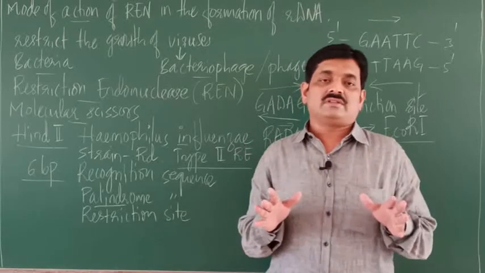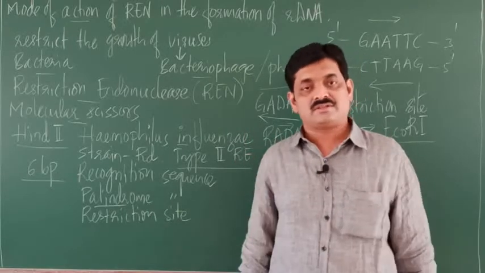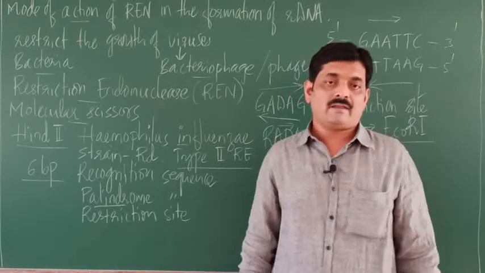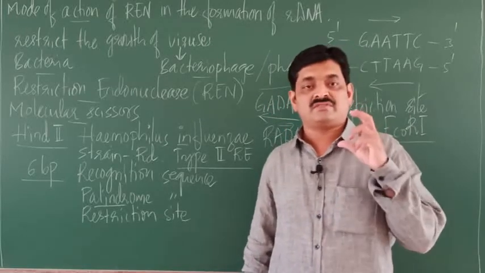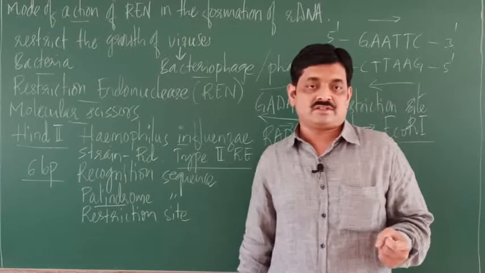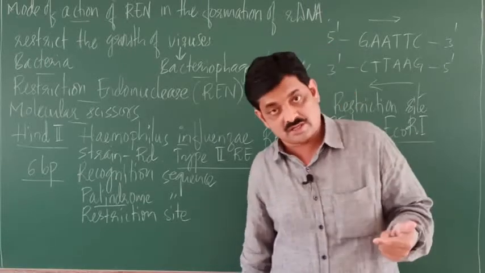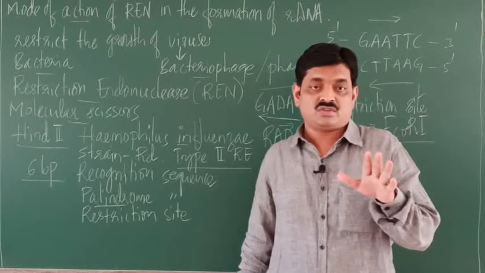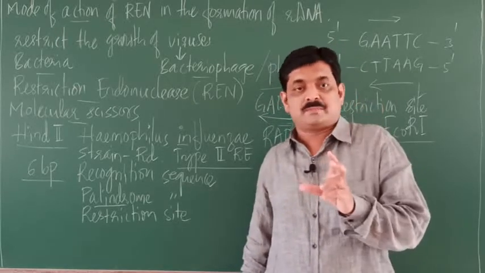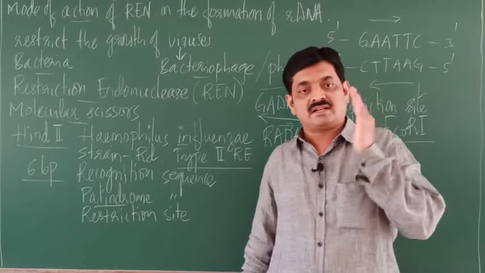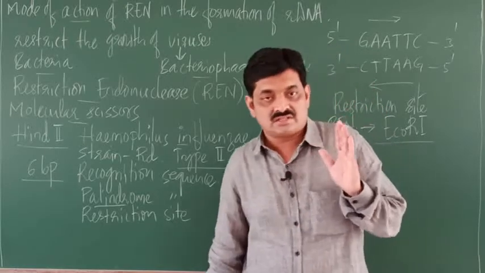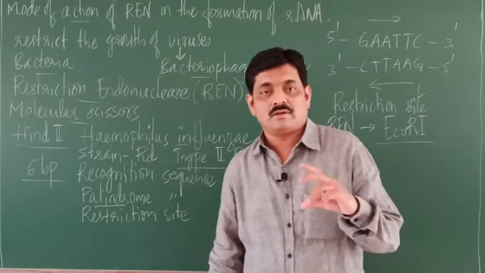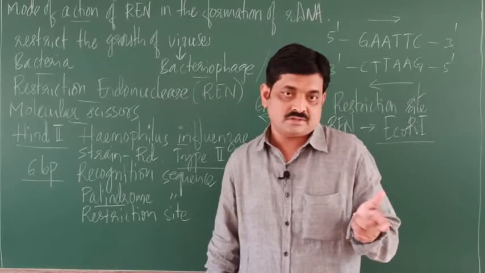So what is this recognition sequence? So RN cuts the DNA, right? RN cuts the DNA at a specific base sequence. It is called the recognition sequence. So it is a sequence of 6 base pairs, right? A sequence of 6 base pairs where RN cuts the DNA. It is called the recognition sequence, or it is called the restriction site, or it is called the palindrome sequence, right?